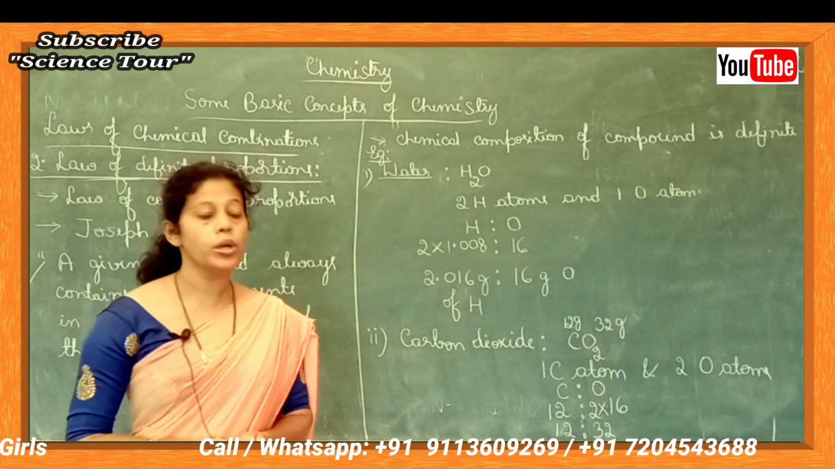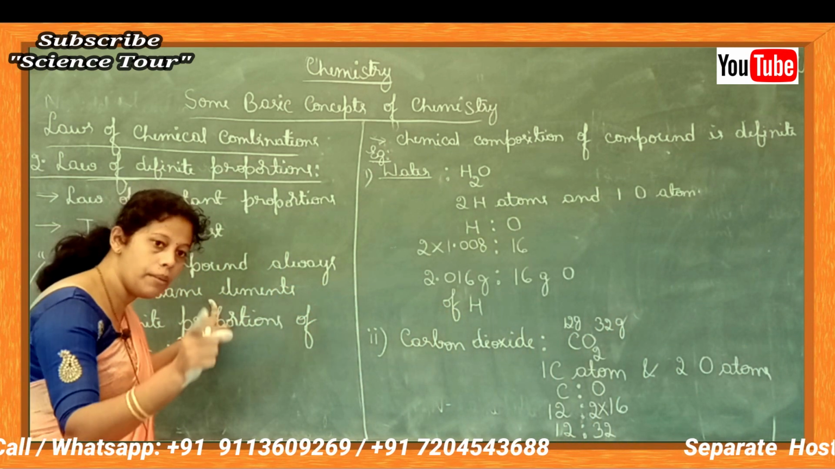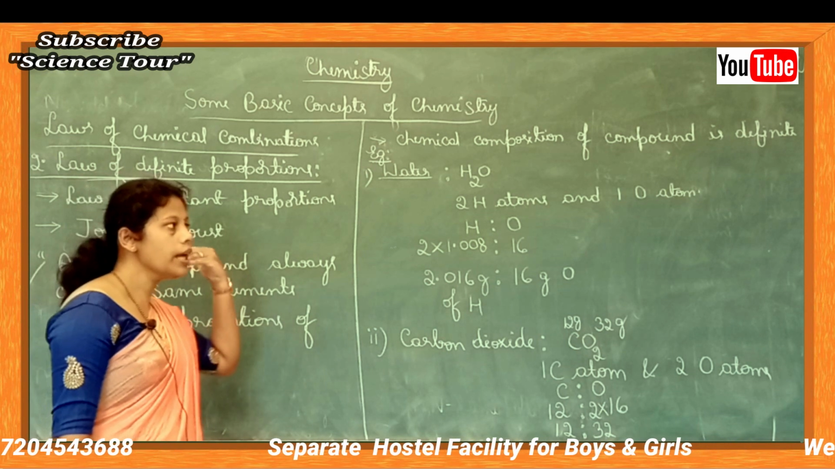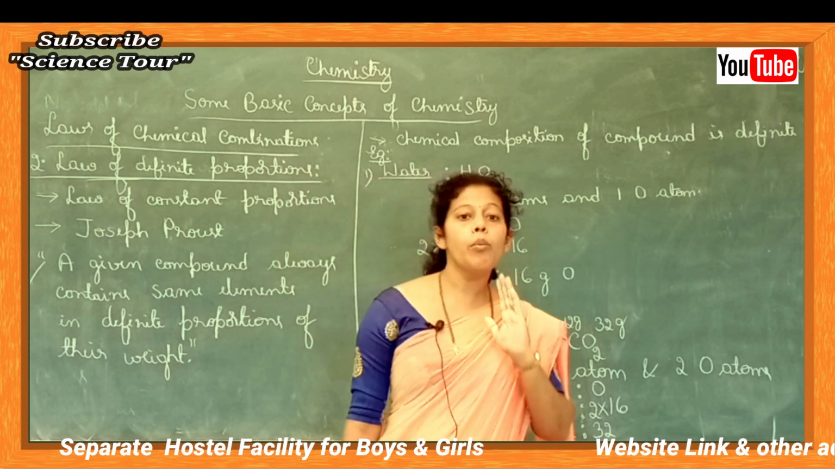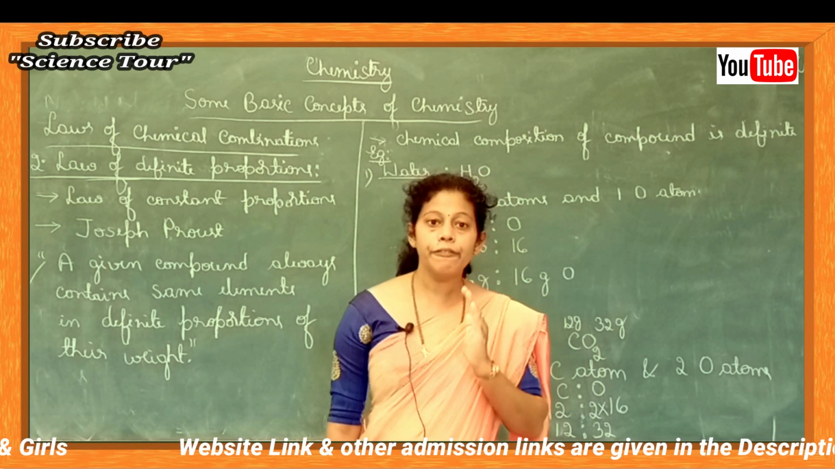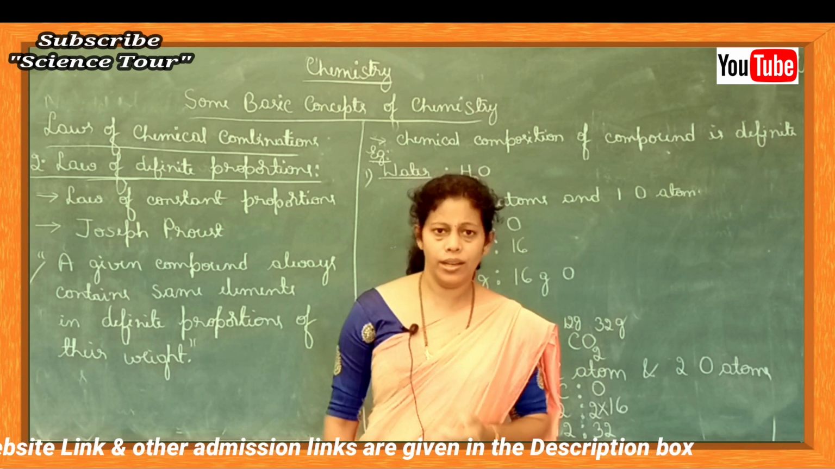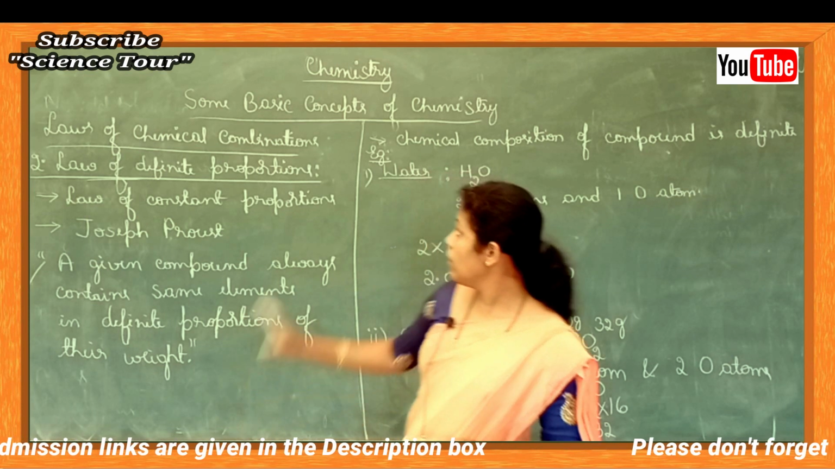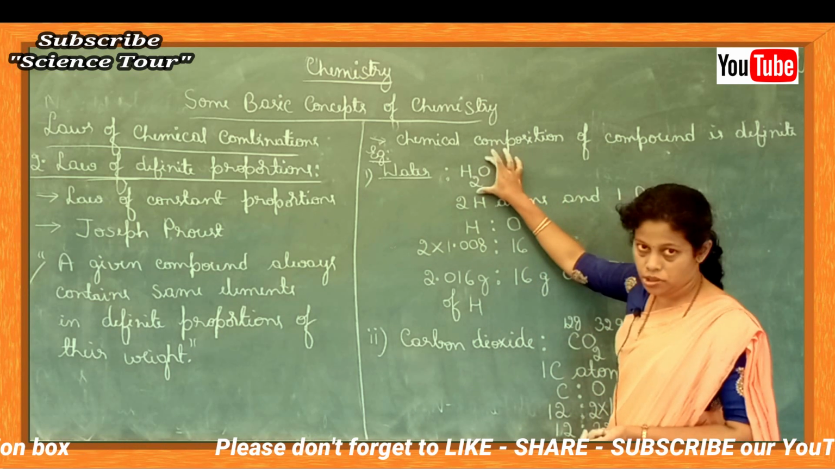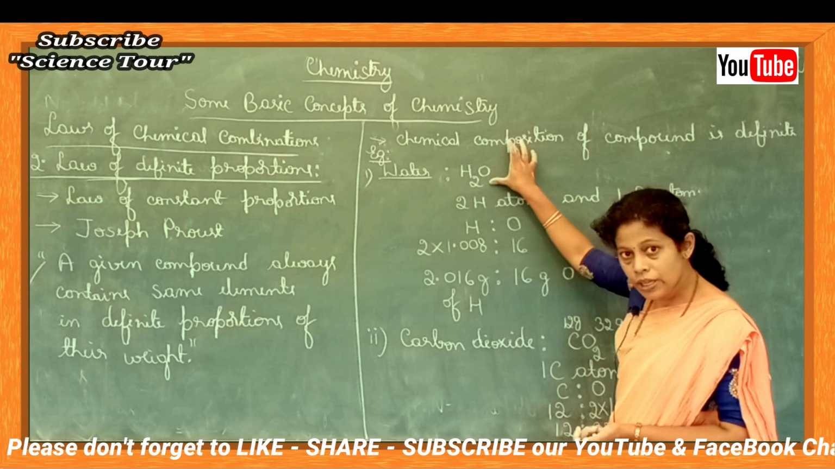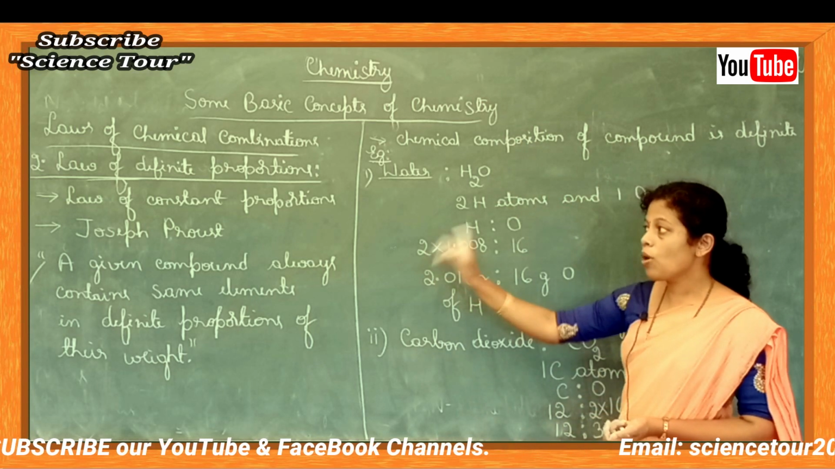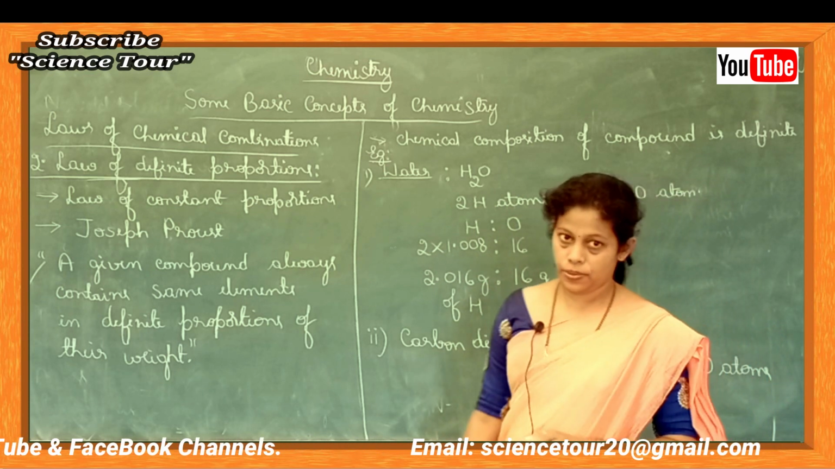A given compound always has the same elements in a definite proportion of their weights. You take any compound, say for example ammonia, the formula is NH3 only. Sulfuric acid, H2SO4 only. Any compound has a definite chemical composition. The elements are fixed, and the mass of the elements is fixed. So this is what the law of definite proportions is.